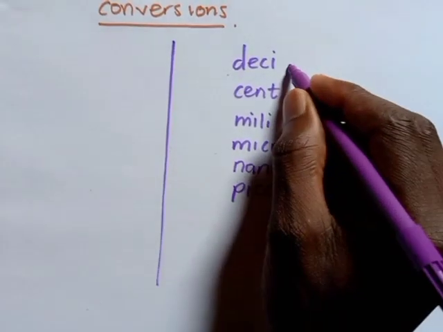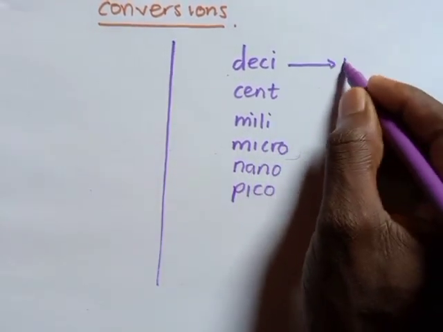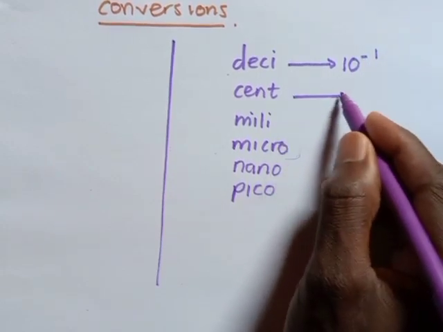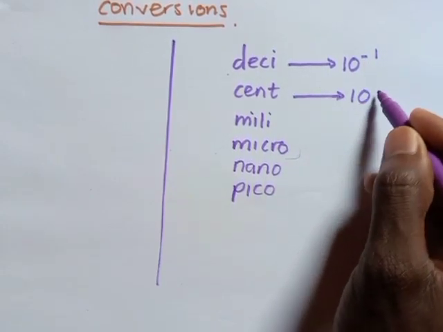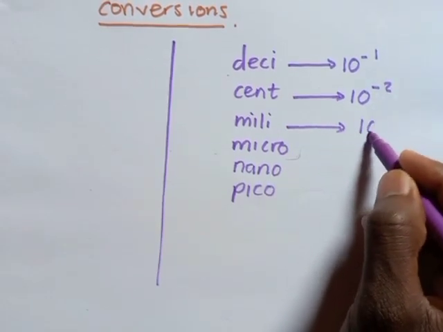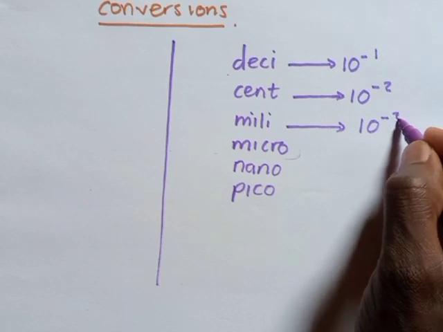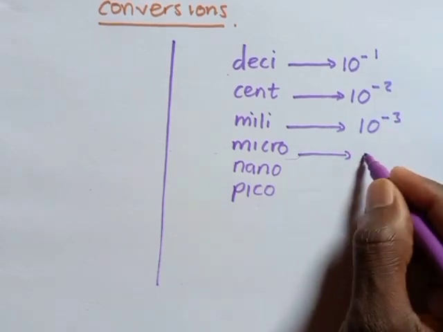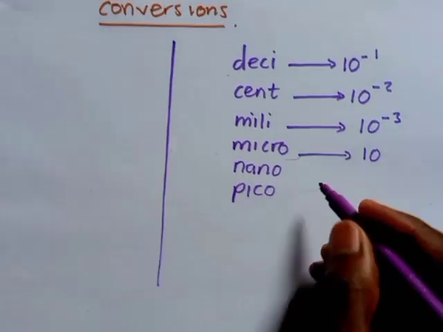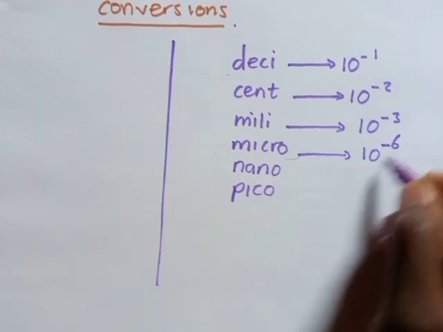So if we talk of this, it simply means 10 to the power -1. Cent is 10 to the power -2. Then milli is 10 to the power -3. Micro is 10 to the power -6.